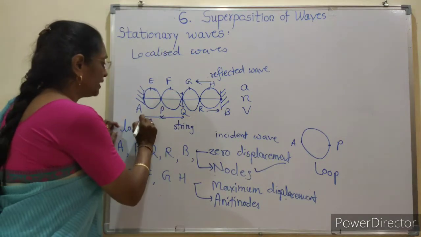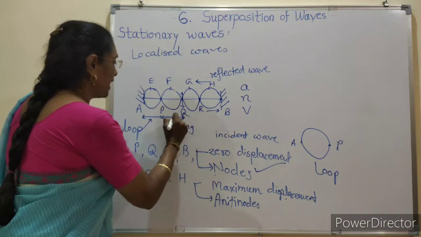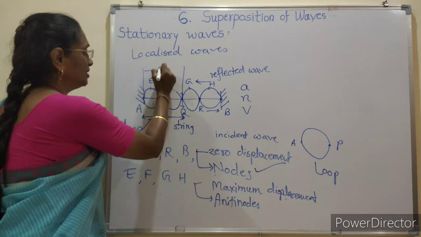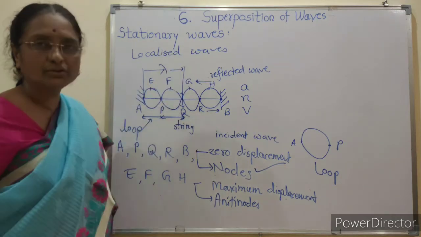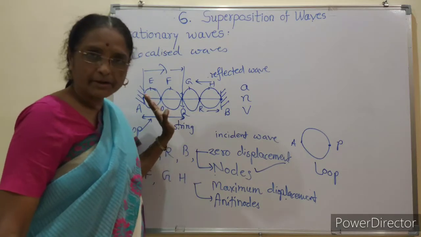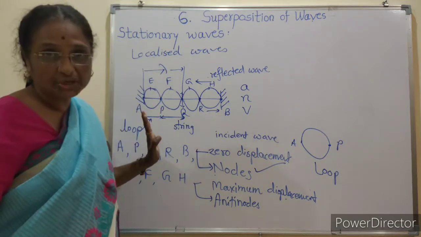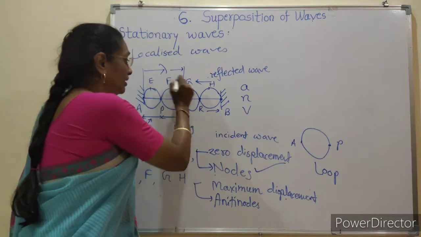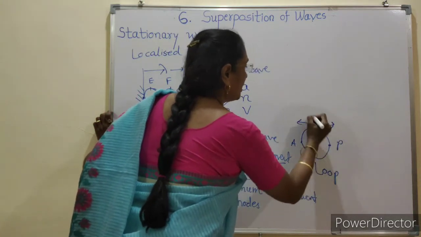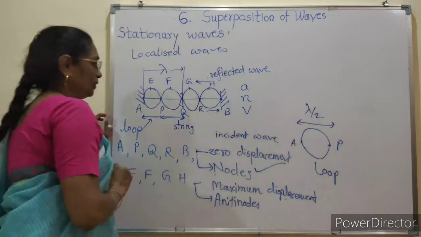Now if we take the distance between A and Q, that distance is lambda, which is the wavelength of the incident wave, wavelength of the reflected wave, or wavelength of the stationary wave. For the loop, the distance between A and P is lambda by 2.